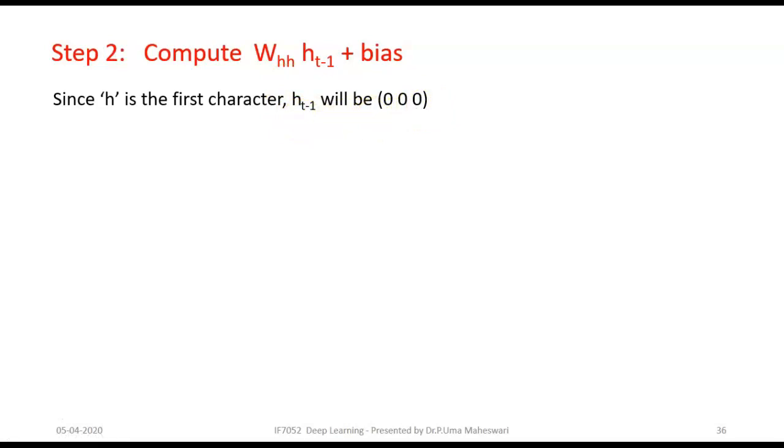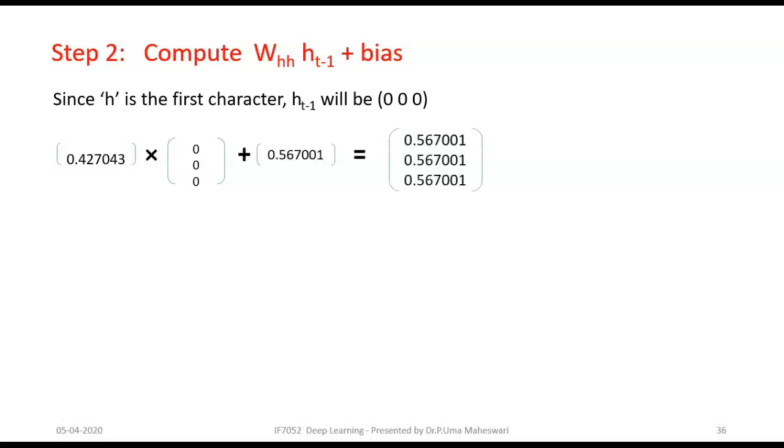There is no previous past memory, so it takes a 3 by 1 all-zero matrix. This is the WHH, a single matrix, multiplied with HT minus 1 and added with the bias value. These are all given constants. So when you multiply and add, your final value vector will take the form